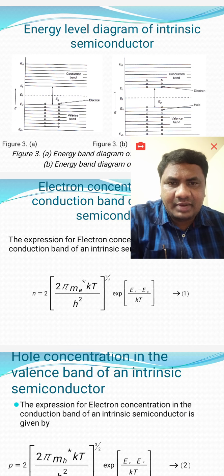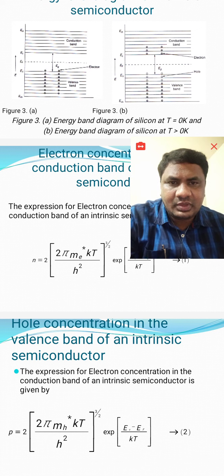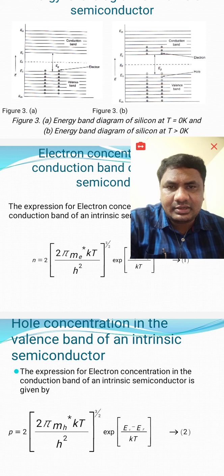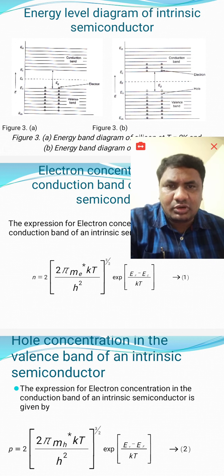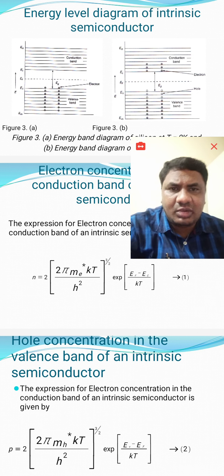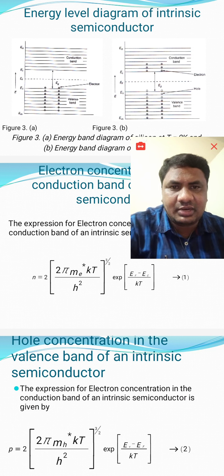When we add pentavalent, fifth group elements to pure silicon or germanium, 4 valence electrons make 4 covalent bonds, and 1 excess electron will be there. That electron is not bound, only loosely bound with that atom, like phosphorus. Whenever we give a small amount of thermal energy, that electron goes to the conduction band.